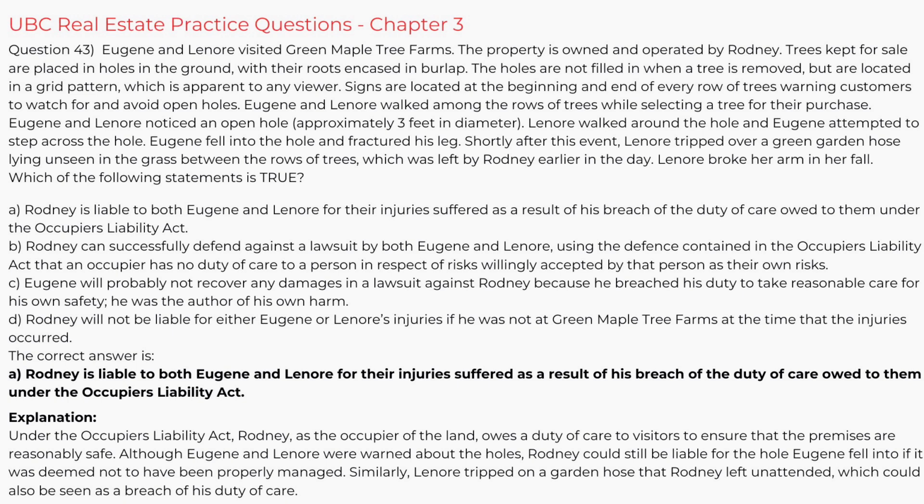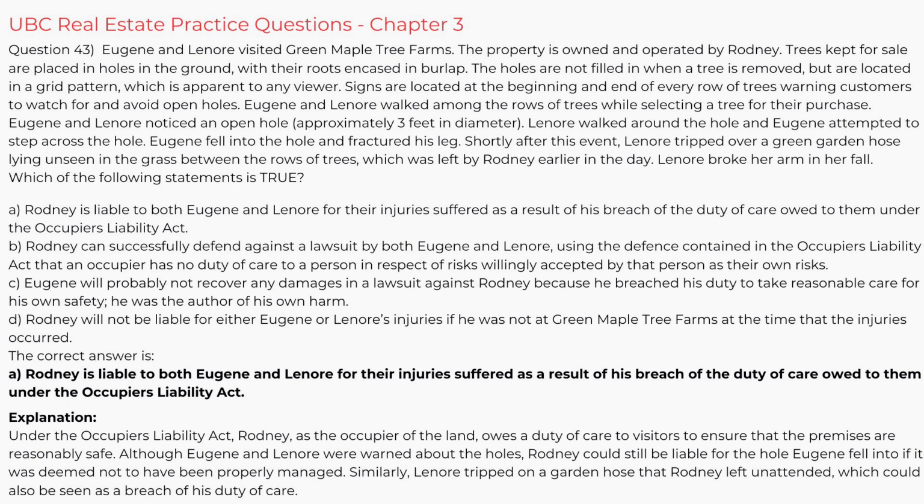Which of the following statements is true? A. Rodney is liable to both Eugene and Lenore for their injuries suffered as a result of his breach of the duty of care owed to them under the Occupiers' Liability Act. B. Rodney can successfully defend against a lawsuit by both Eugene and Lenore using the defense contained in the Occupiers' Liability Act that an occupier has no duty of care to a person in respect of risks willingly accepted by that person as their own risks.